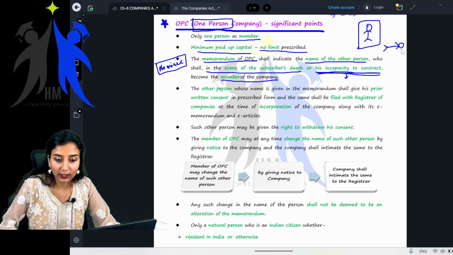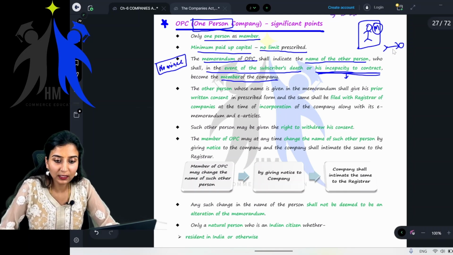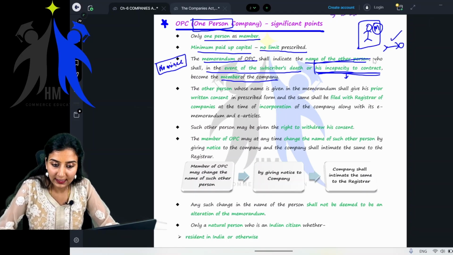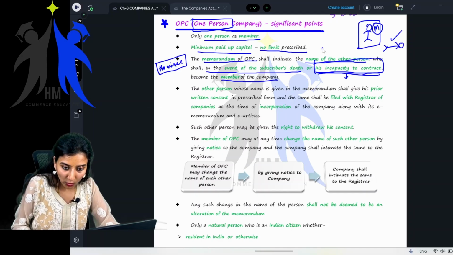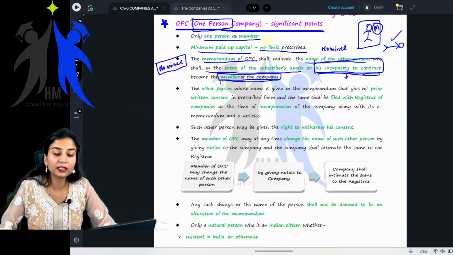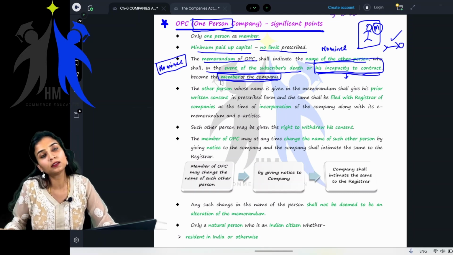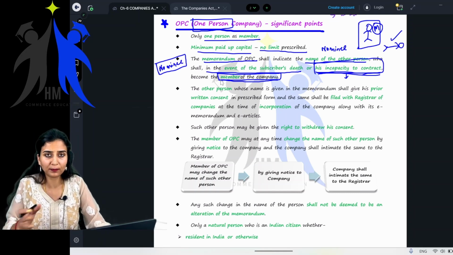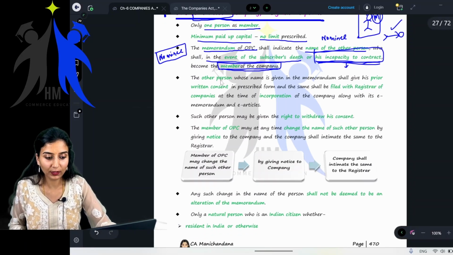Yes or no? So for example, if this particular member, the sole member of the OPC, dies or is incapacitated to contract, this person who is the nominee will become the member of the company. So when you incorporate an OPC, you also have to give the name of the nominee who shall, in the event of the death of the member or the incapacity to contract of that particular member, become the member of the company. Clear? Yes, everyone? Yes, ma'am.